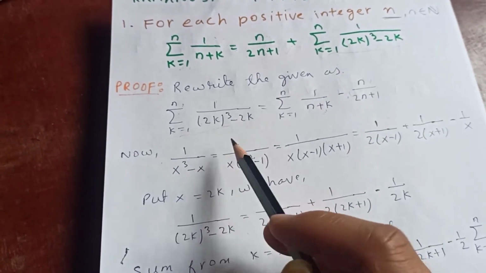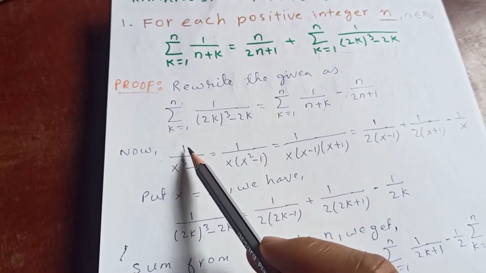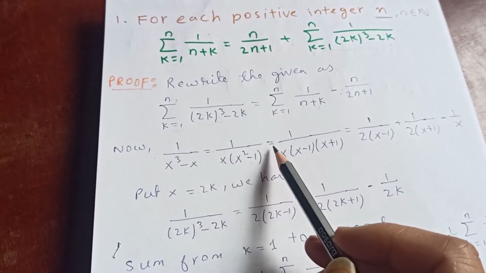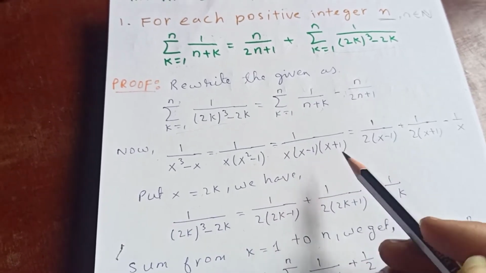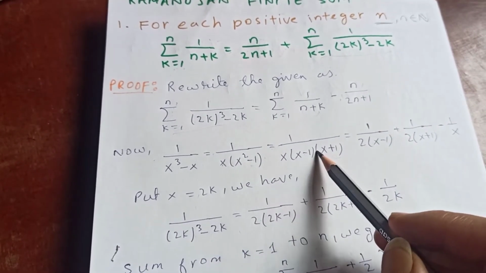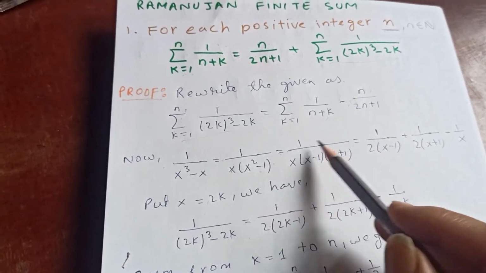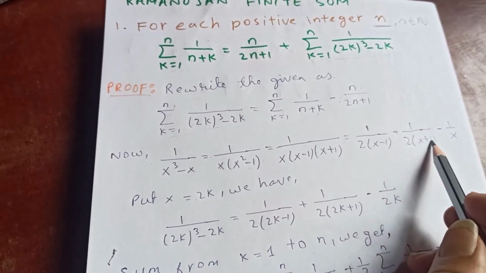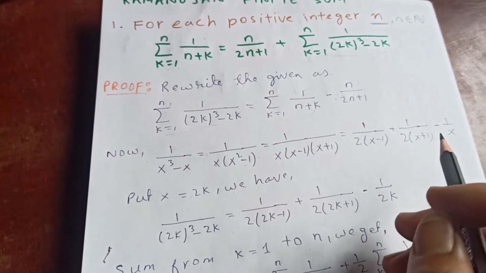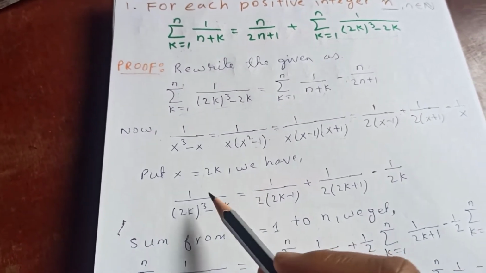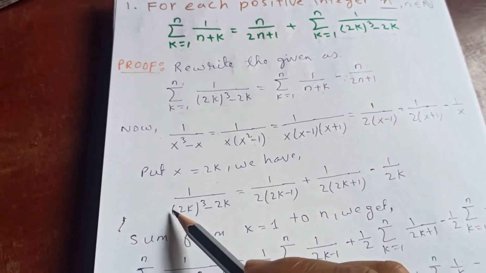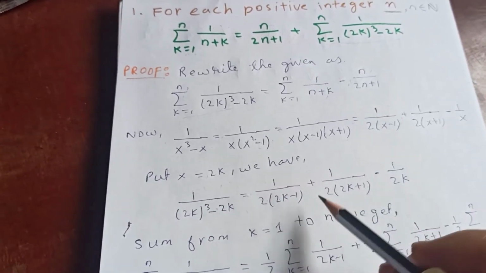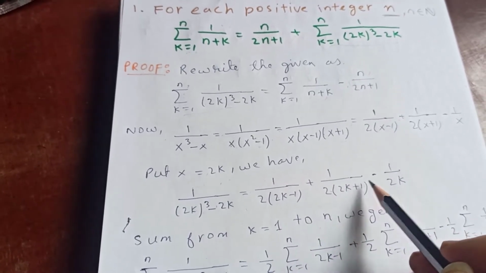Now for this, I'm going to take the partial fraction. 1 over x³ minus x is nothing but 1 over x times x squared minus 1, and x squared minus 1 is x minus 1 times x plus 1. If you take the partial fraction, it is 1 over 2(x minus 1) plus 1 over 2(x plus 1) minus 1 over x. Now putting x equal to 2k, we have 1 over (2k)³ minus 2k equal to 1 over 2(2k minus 1) plus 1 over 2(2k plus 1) minus 1 over 2k.